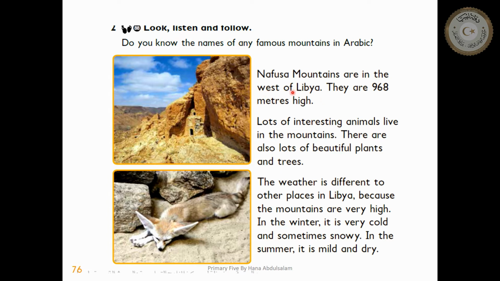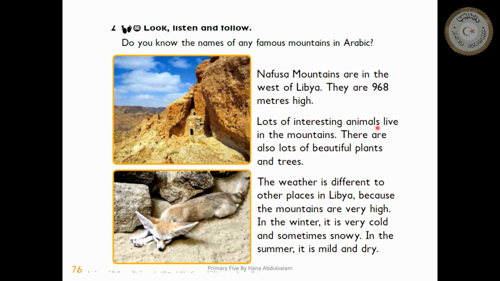It's near Tripoli. They are 968 meters high. So my question now, where are the Nafusa Mountains? Nafusa Mountains are in the west of Libya. How high are they? They are 968 meters high.